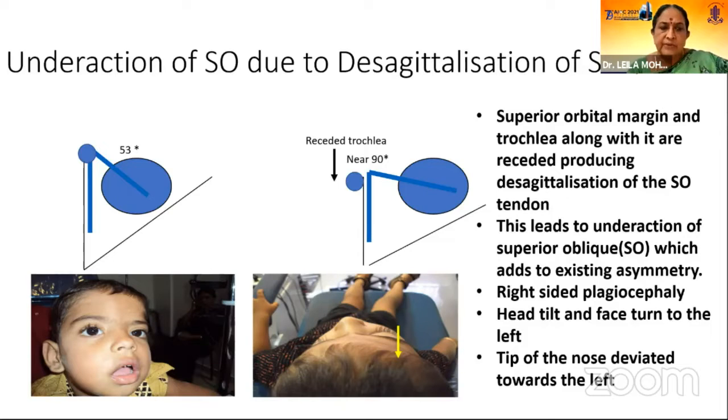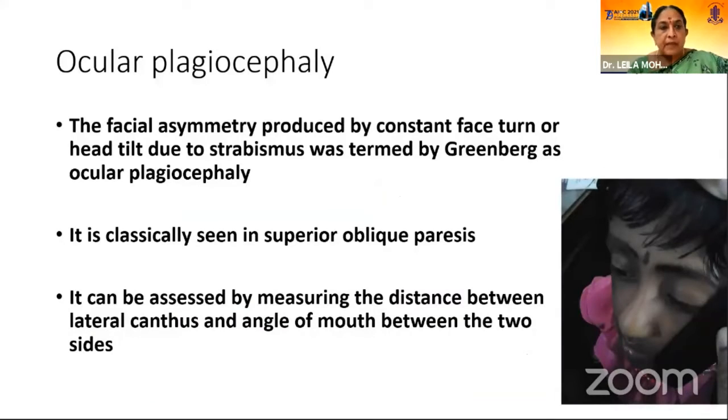We can see this child with right plagiocephaly. There is head tilt and face turn to the left, and the tip of the nose is deviated towards the left. All these are due to the ocular plagiocephaly, which is due to the constant face turn or head tilt due to the strabismus, which was termed by Greenberg as ocular plagiocephaly. It is classically seen in superior oblique paresis, and it can be assessed by measuring the distance between the lateral canthus and angle of mouth between the two sides.